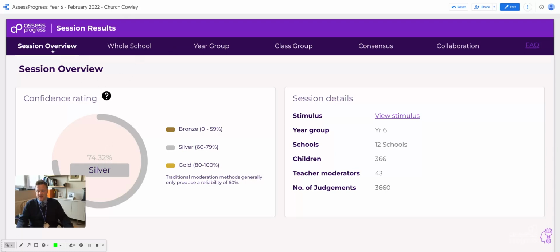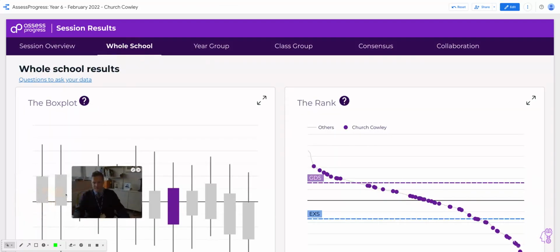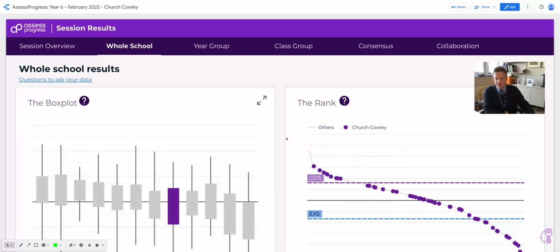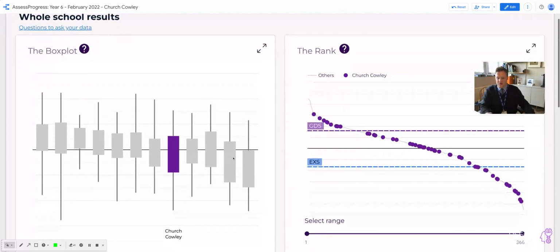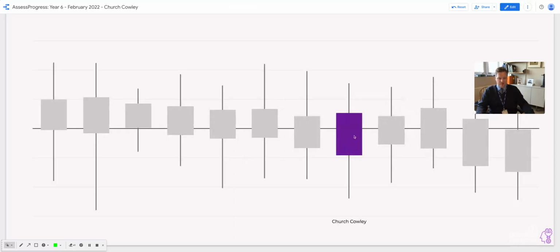Here's your front page then. This will be just for your school, and I'll click through some of these and we'll just talk about what that might look like. So this is a live session. So the box plot for the whole school data is here. This is the school that we've clicked on. I can make that frame much bigger. So in grey, or greyed out, anonymised, are all of the schools in the session. This one is the school that we're looking at, and then all the other schools along here.